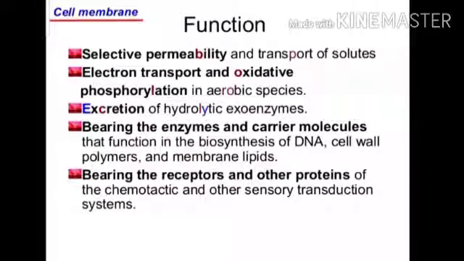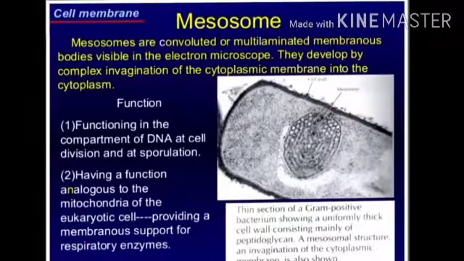What are the functions of the cell membrane? First, selective permeability and transport of solutes. Second, electron transport and oxidative phosphorylation in aerobic species. Third, excretion of hydrolytic exoenzymes. Fourth, bearing the enzymes and carrier molecules that function in the biosynthesis of DNA, cell wall polymers, and membrane lipid. Fifth, bearing the receptors and other proteins of chemotaxis and other sensory transduction.